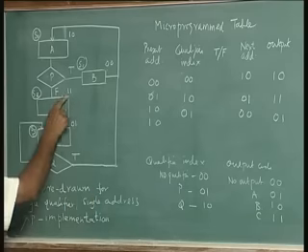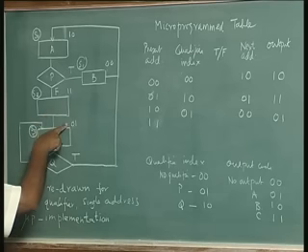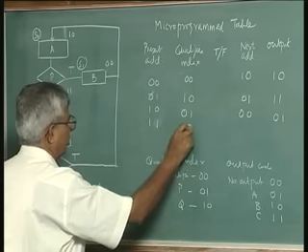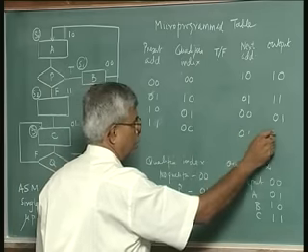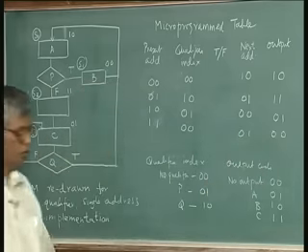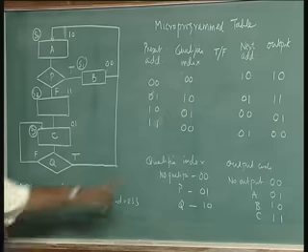Finally, F 1 1, qualifier tested is no qualifier tested, and next state is 0 1. Output is nothing. Question is, what do I write here?